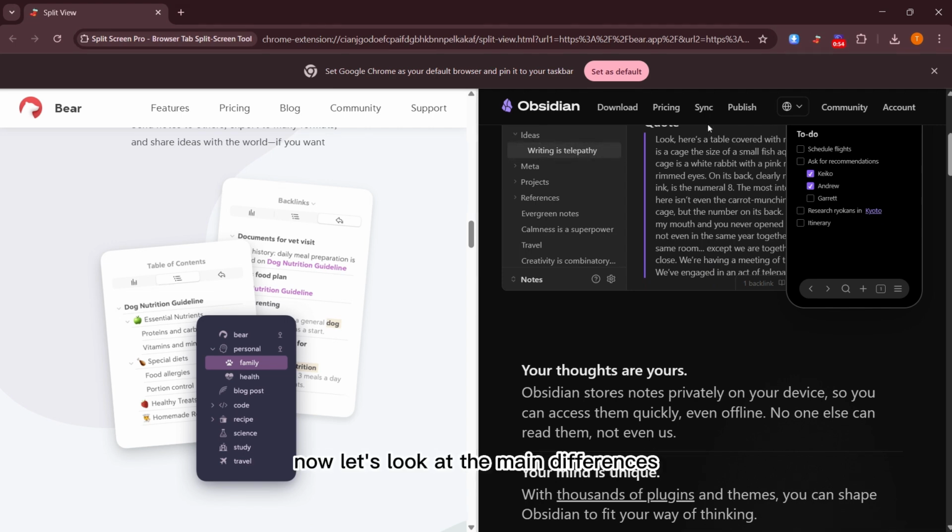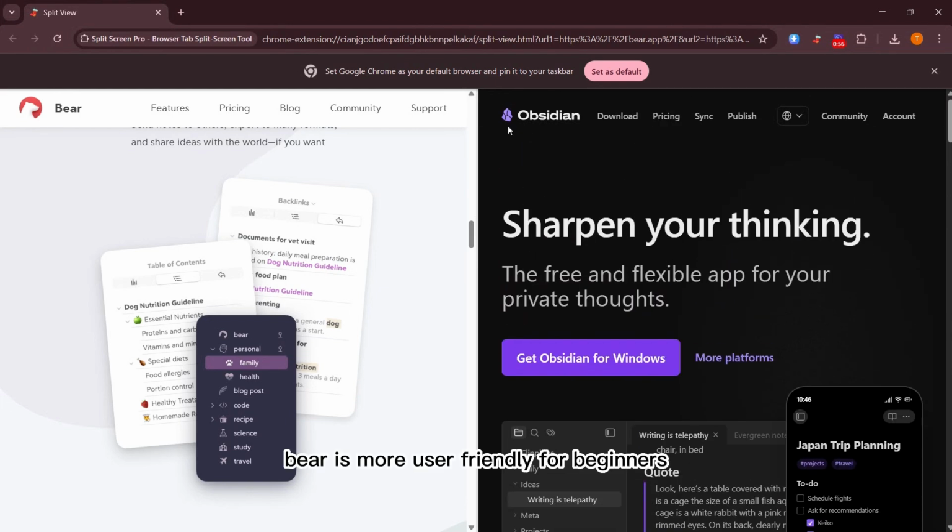Now, let's look at the main differences. Bear is more user friendly for beginners, while Obsidian has a steeper learning curve. If you want a simple writing experience, Bear is the way to go. If you like to build connections between your notes, Obsidian is better suited for that.